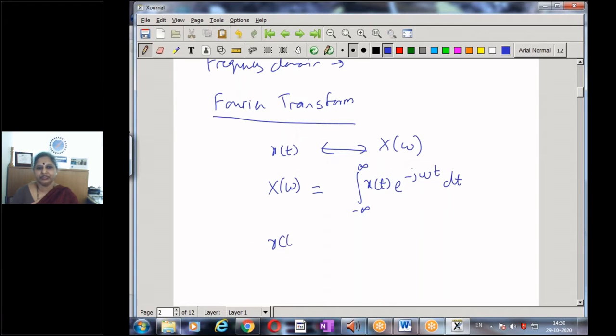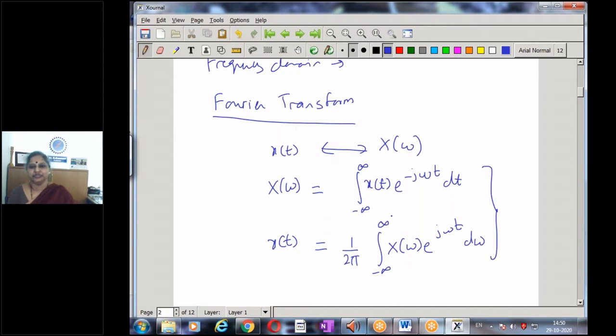Whereas from the Fourier transform, I can get back the original signal x of t by the inverse Fourier transform, and that is given by the integral from minus infinity to infinity of X of omega e to the power of j omega t d omega. So this is the Fourier transform and the inverse Fourier transform. Using these equations, we can switch from one domain to the other. So we can represent the signal either in the time domain or in the frequency domain.